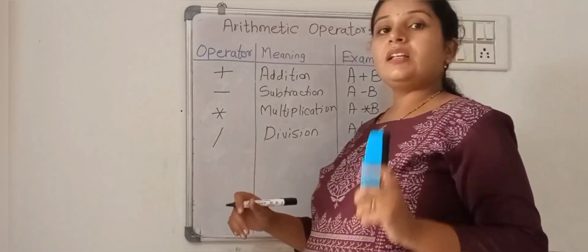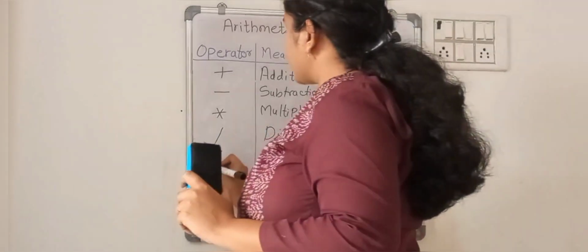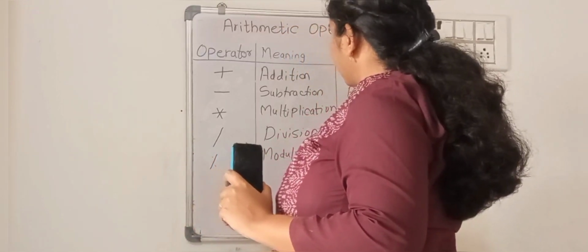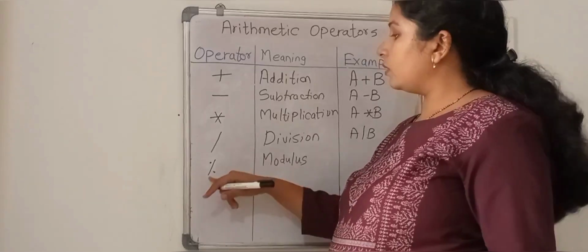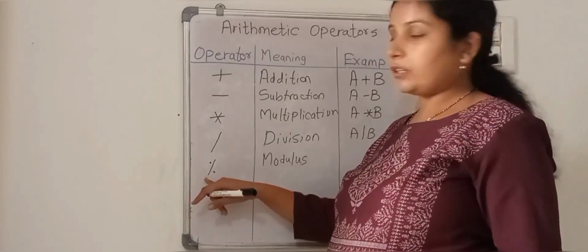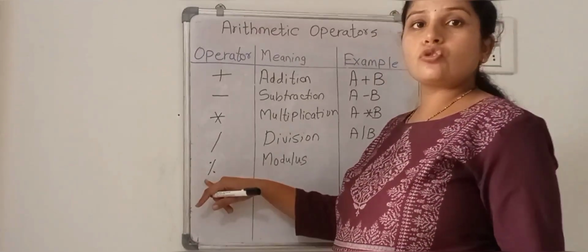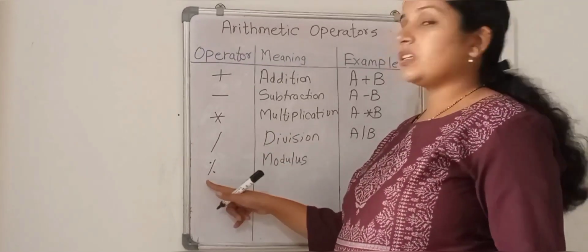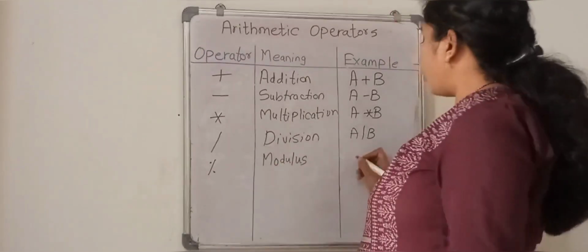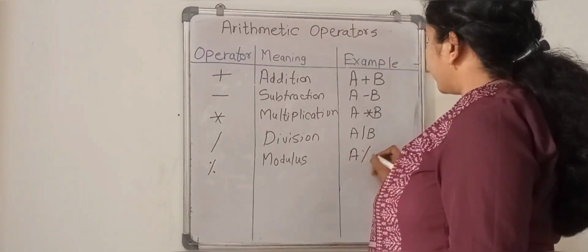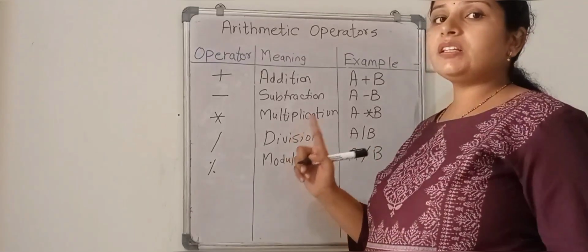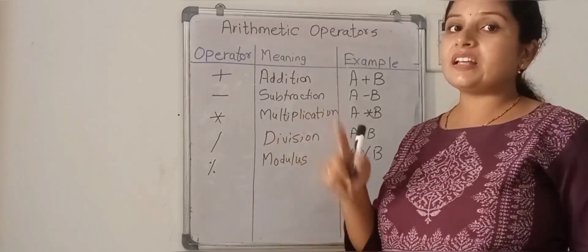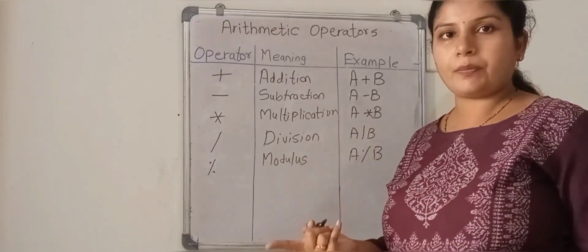Okay. Then next is the modulus sign. You might be confused between the percentage sign and the modulus sign, because this sign we use to calculate the percentage in maths, but here in programming we are using this sign to perform the modulus. Now what is the modulus? Modulus means we are dividing the first number by the other, but we are not considering the result, we are considering the remainder part.